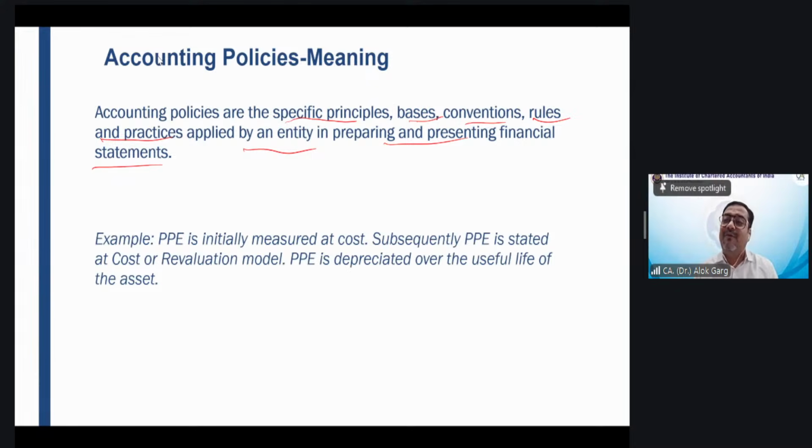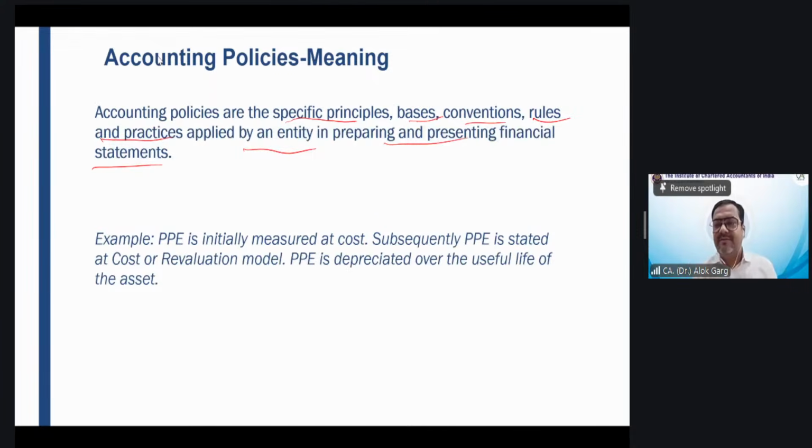But my dear friend, what is recoverable amount? How do you estimate recoverable amount? It's not an accurate amount. Recoverable amount is an estimate, right? You must have read in accounting standard 28, or going forward you will read in Ind AS 36, recoverable amount is higher of fair value less cost to sell and value in use. Fair value less cost to sell is also an estimate. Value in use is also an estimate. And the higher of these two estimates will also be an estimate. So recoverable amount is also an estimate. Friends, have you understood the difference between an accounting policy and estimate?